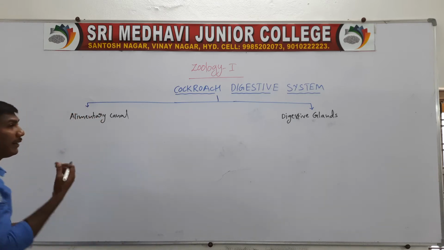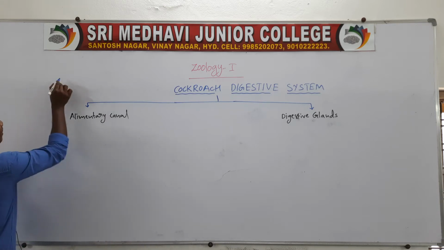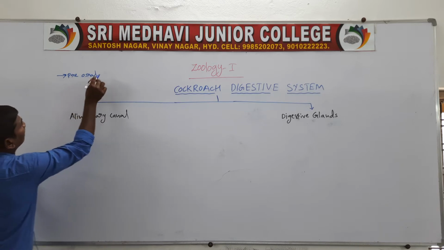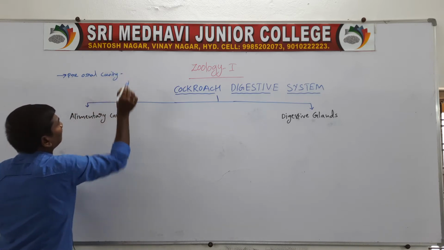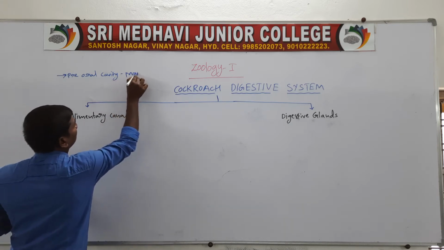So the pre-oral cavity is surrounded by the mouth parts.